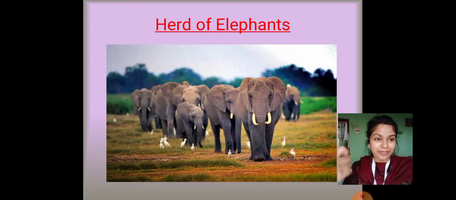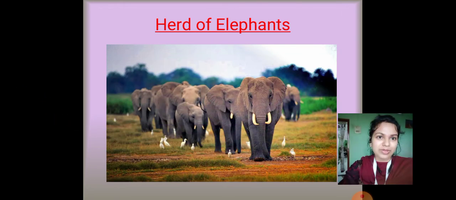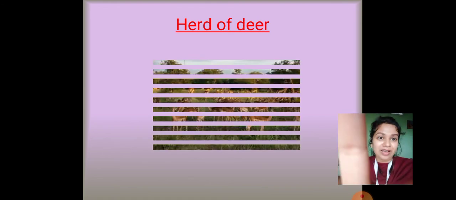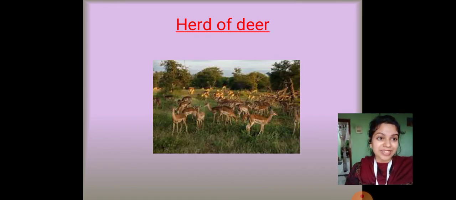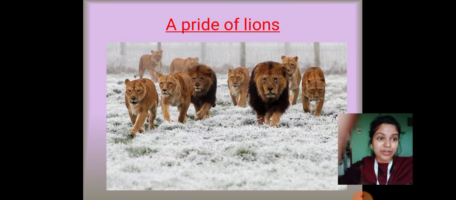Let us look at a few of the pictures from our last class, that is the herd of elephants. Then we had also seen a herd of deer. Remember, deer had a separate group for males and a separate group for females and children. Okay, pride of lion. So you can see, right?